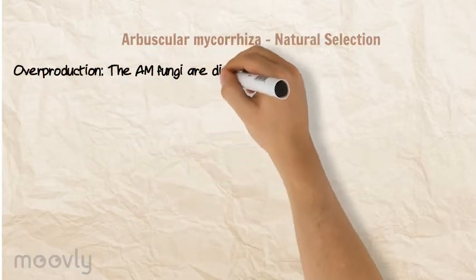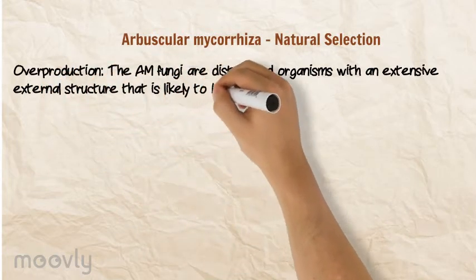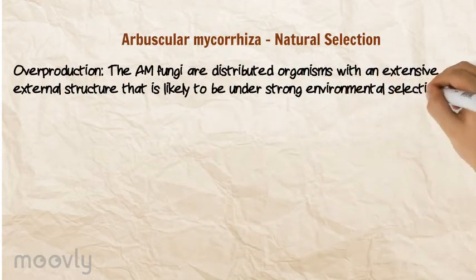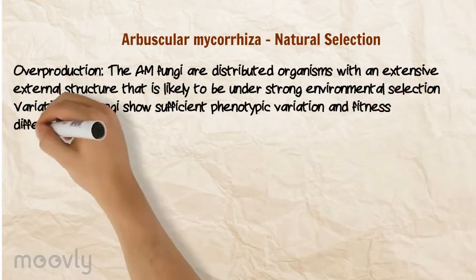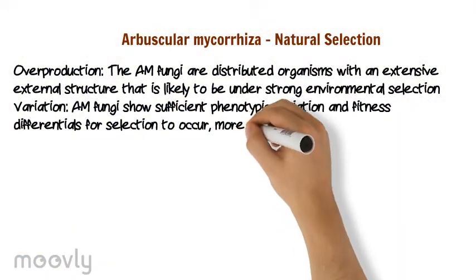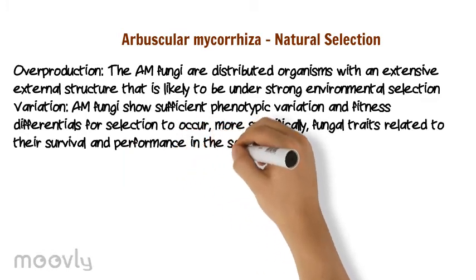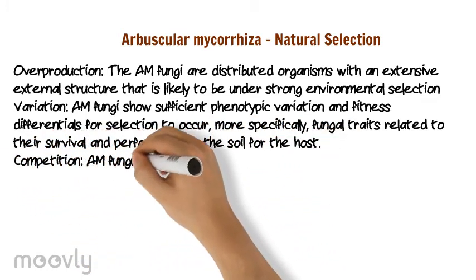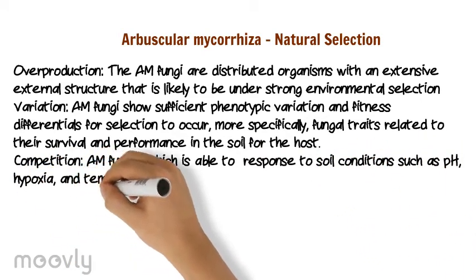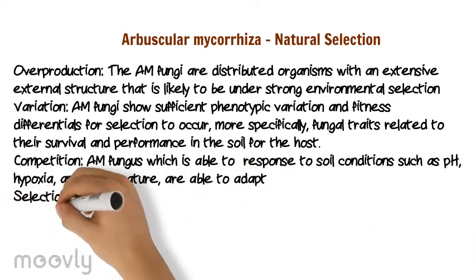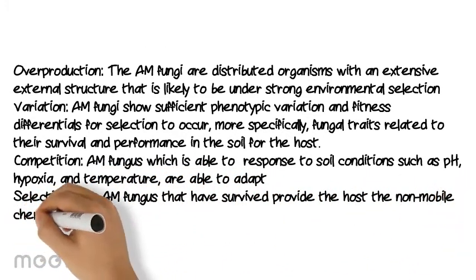Overproduction: the AM fungi are distributed organisms with an extensive external structure that is likely to be under strong environmental selection. Variation: AM fungi show sufficient phenotypic variation and fitness differentials for selection to occur, more specifically, fungal traits related to the survival and performance in the soil for the host. Competition: AM fungus, which is able to respond to soil conditions such as pH, hypoxia, and temperatures, is able to adapt. Selection: the AM fungus that has survived provides the host with non-mobile nutrients.